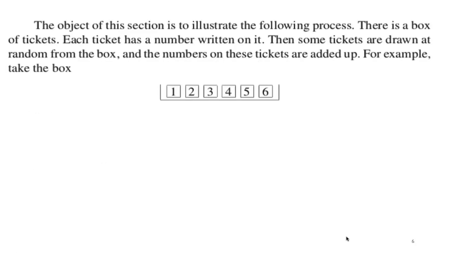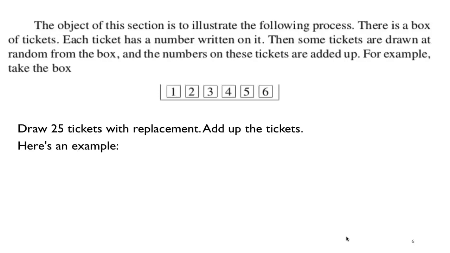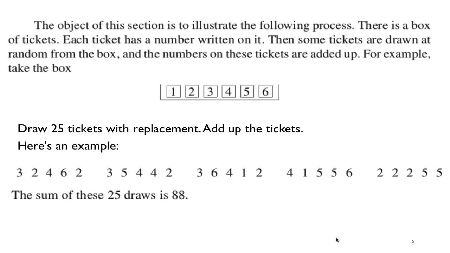Okay, so let's do an example. Suppose I have a box of tickets, and these tickets are numbered from 1 to 6. We're going to draw 25 tickets with replacement. So I draw a ticket, I put it back, and I add up the tickets. Here's an example where I do this 25 times. Here are my numbers, and again, we're doing this with replacement. I add up all the 25 tickets, and I get 88.